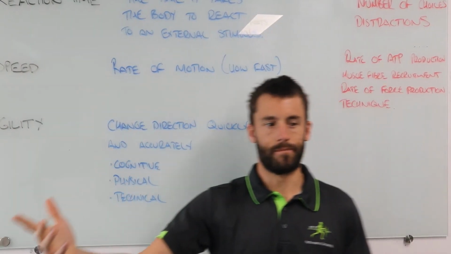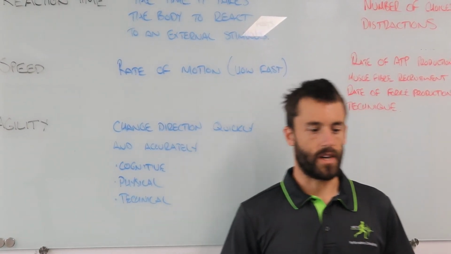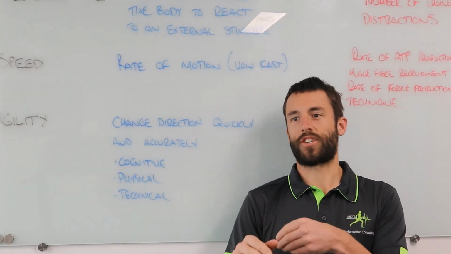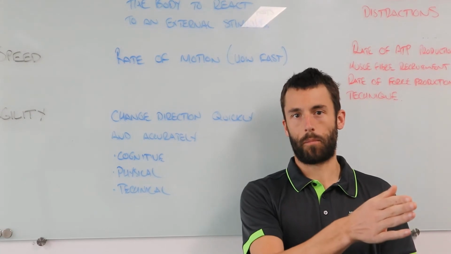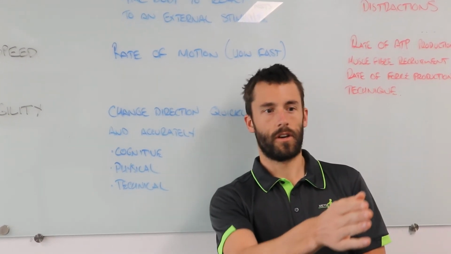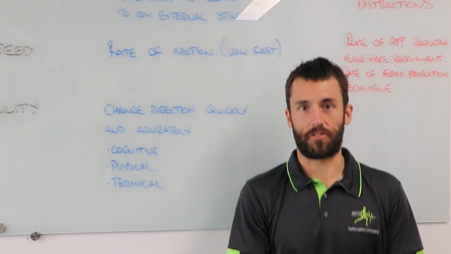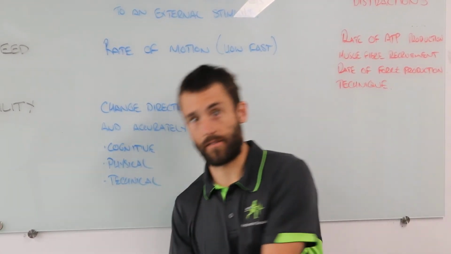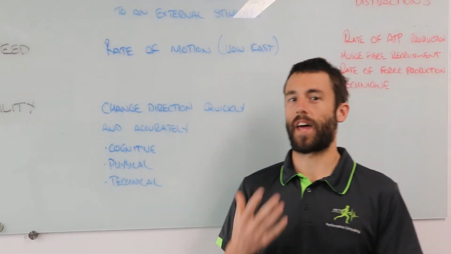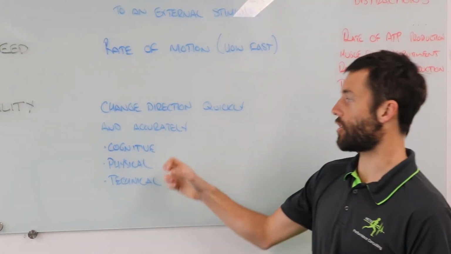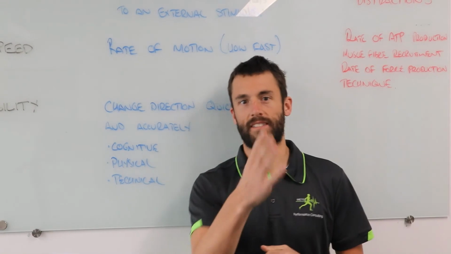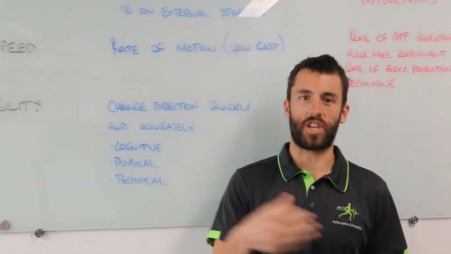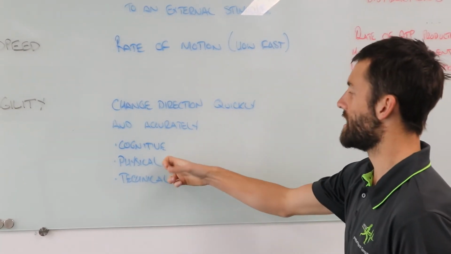All right, let's say in tennis, if the player's running that way, their change of direction is going to be determined by where the ball comes. So if the ball goes at them, the agility might just be to stop. We were moving this way, now we've got to stop. As opposed to if the ball goes cross court, they might have to go back the other way. Before they can actually start that movement, they have to have this cognitive aspect, this reaction time. The brain has to see where the ball's going, process that information, and then we change direction. So there's the cognitive aspect, there's the physical aspect.